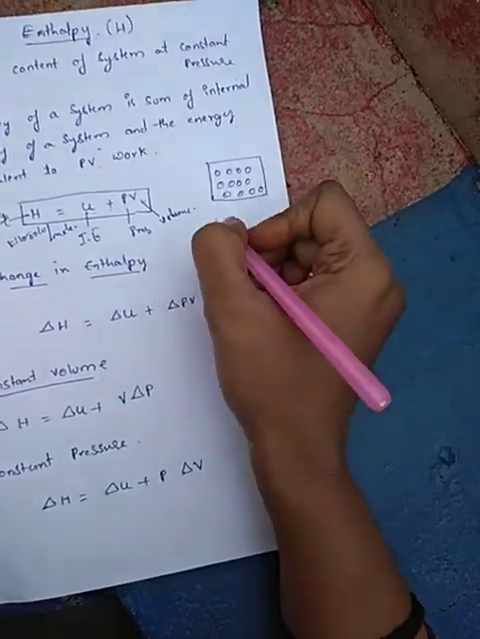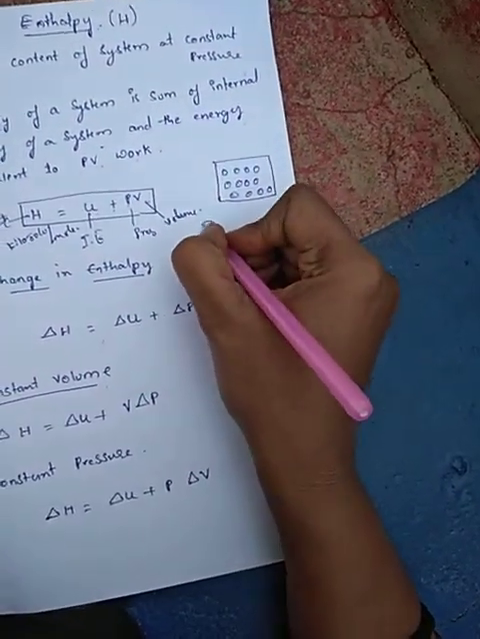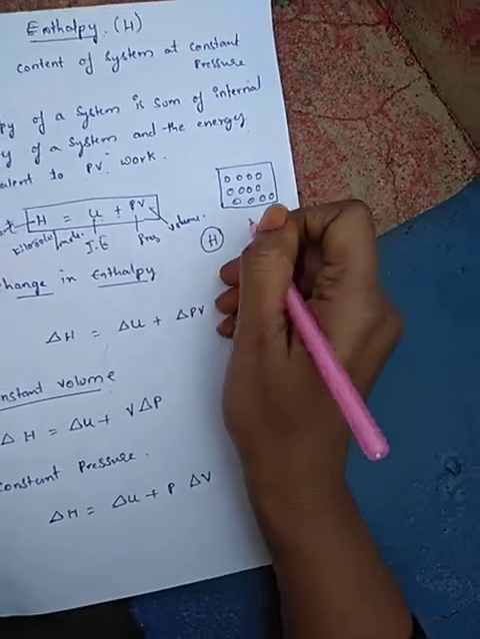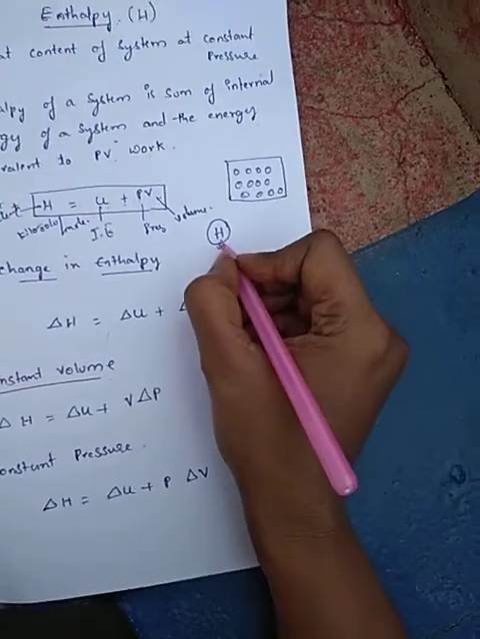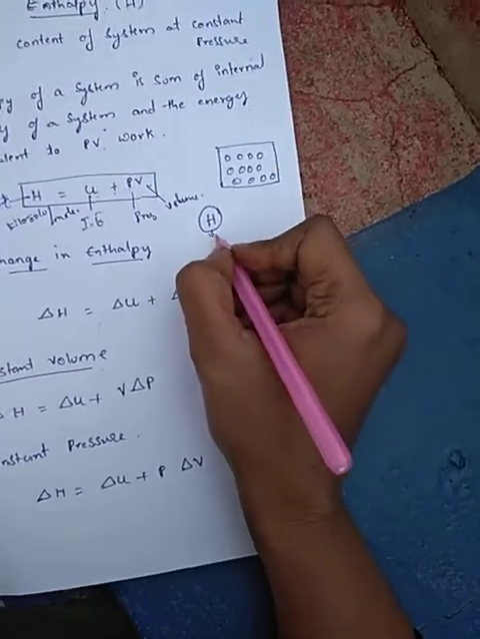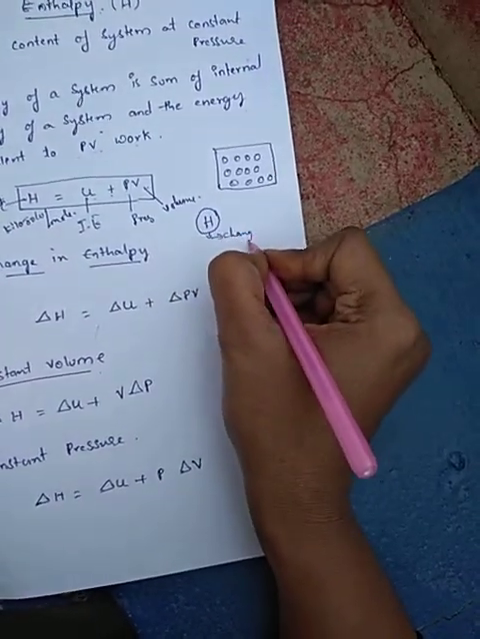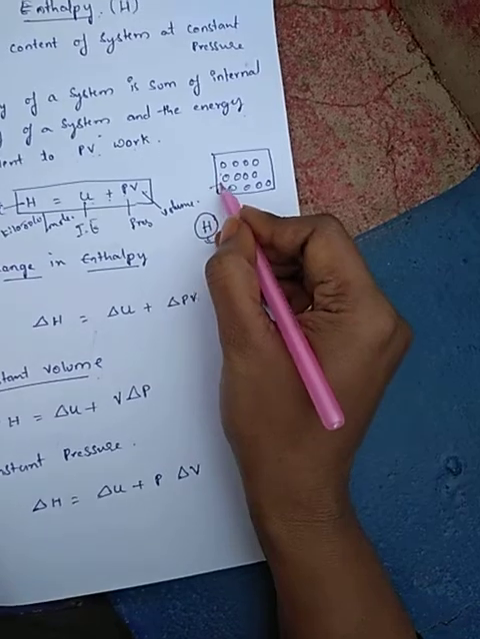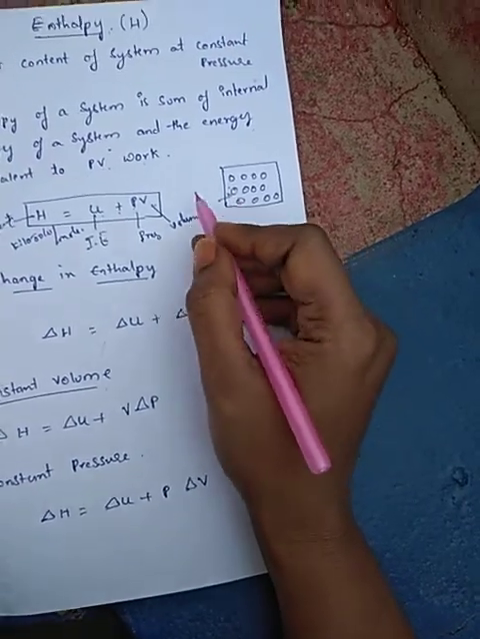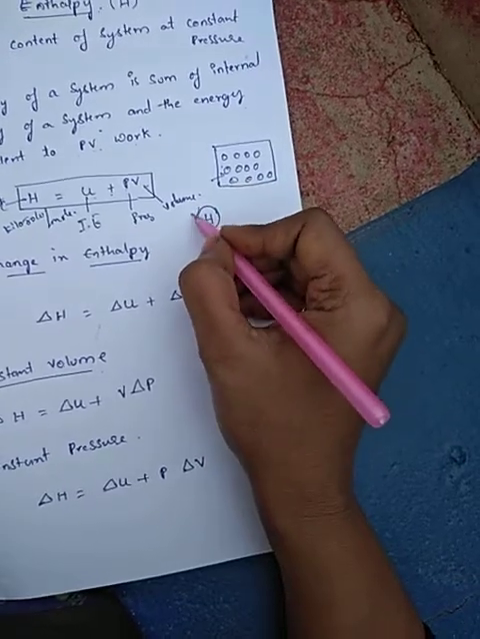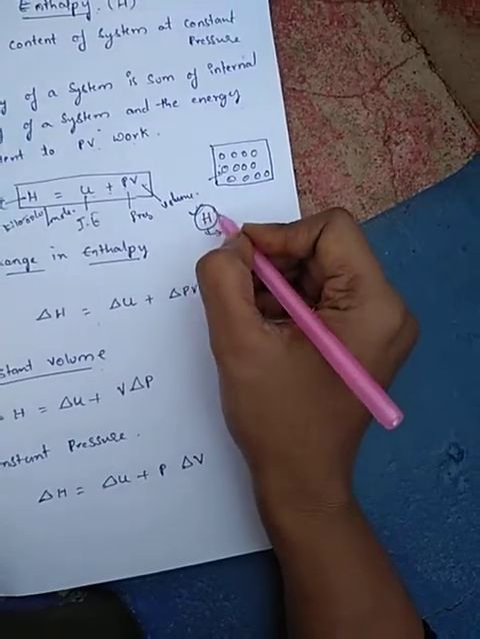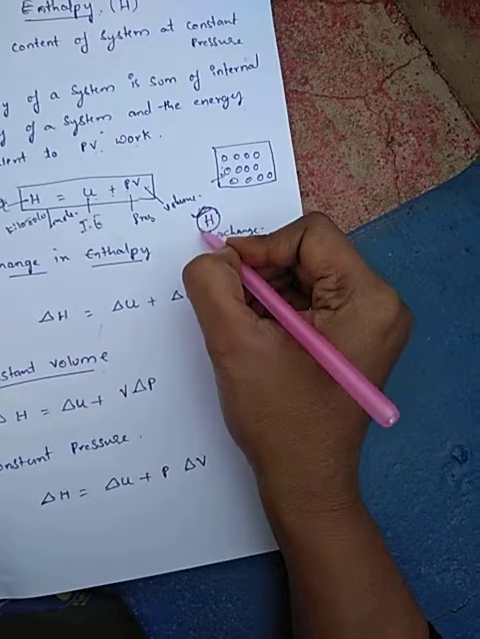So this H which is represented has no significance by itself, because there is no change in this enthalpy. The change takes place when heat is provided inside the system. We cannot measure the exact value of H. Simply, we cannot measure the exact value of H.